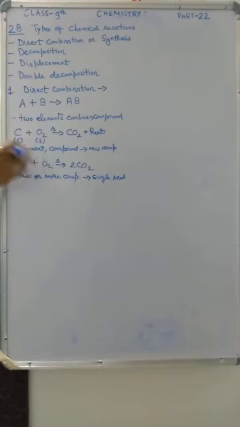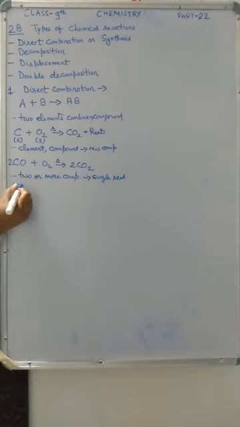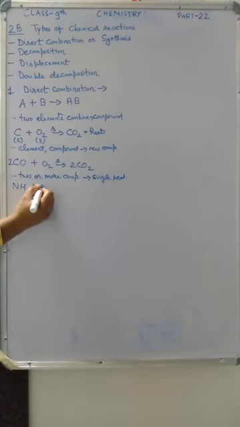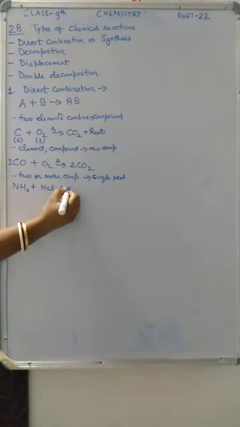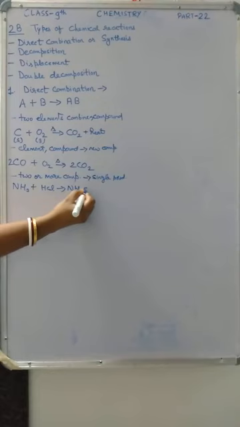In the second condition, one element and one compound were combining together. Now in the third condition, two or more compounds are combining together. For example, ammonia is combining with hydrogen chloride. A single product, ammonium chloride, is formed.